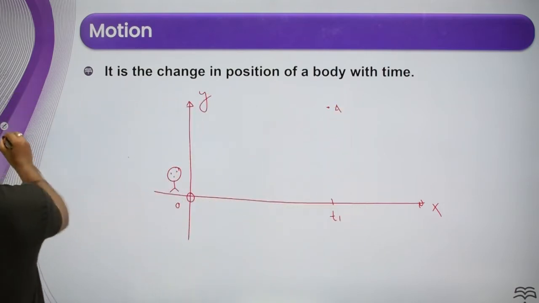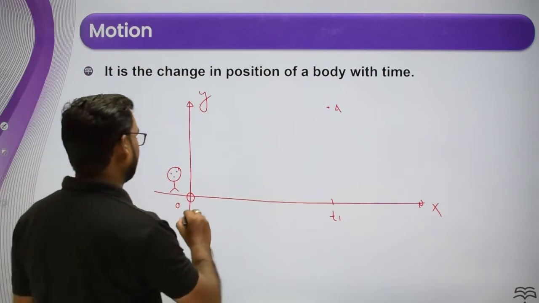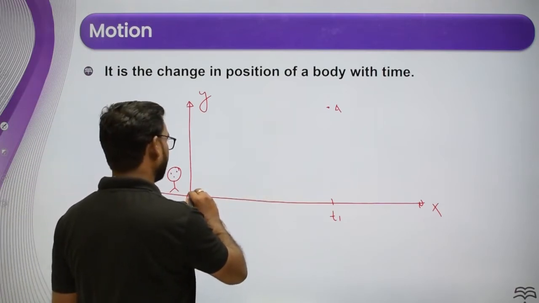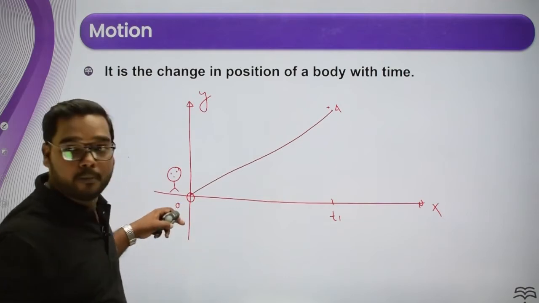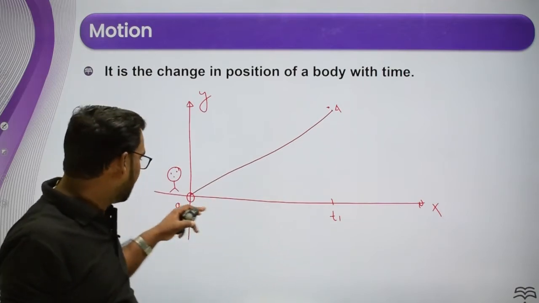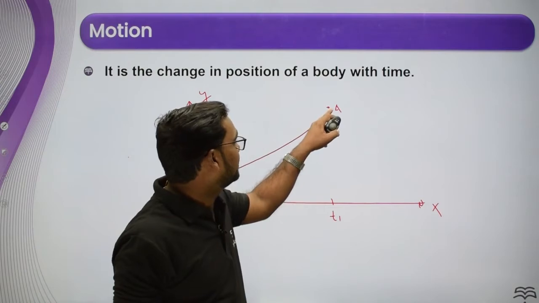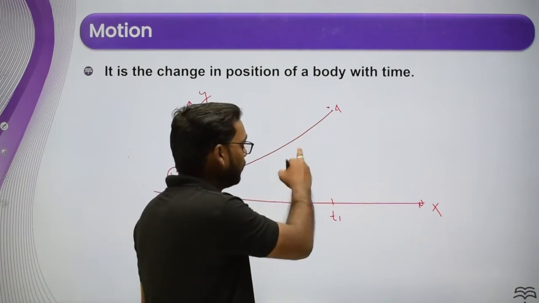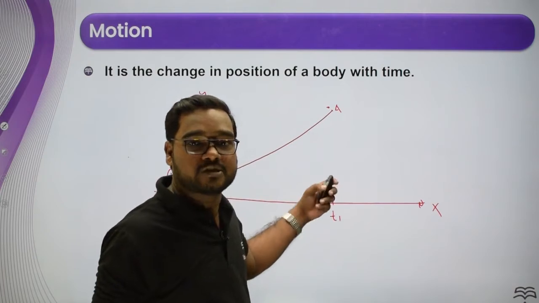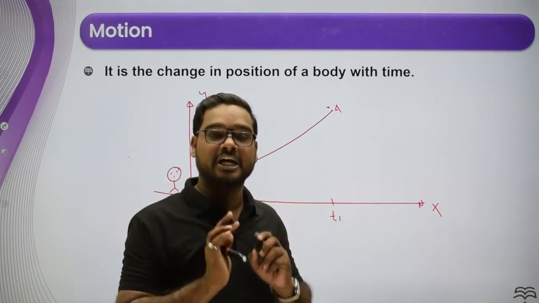Now you can see here, if the particle changes its position with respect to time, then we can say that the particle is in motion. Initially the particle is at the origin, and after time t1 the particle is at position A, so the particle is changing its position with respect to time. That's why this particle is in motion. Got it? Hope it is clear to everyone.